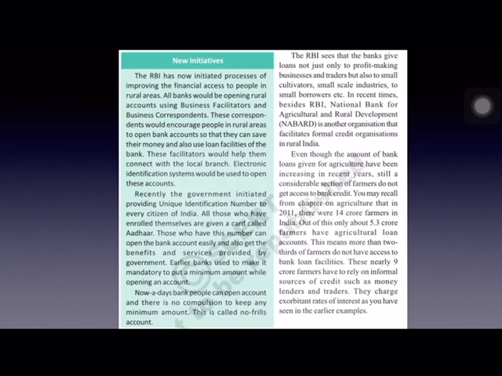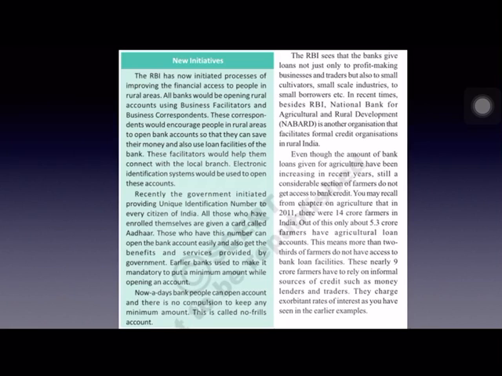banks. That is to say that more than 2/3 of the farmers don't have access to bank loans because they have to submit collateral. That is the main problem with bank loans. They require collateral, and most of the people don't have collateral. That means nearly 9 crore farmers have to depend on informal sources of credit like money lenders, employers, relatives, etc. And these people charge a very high rate of interest on loans.